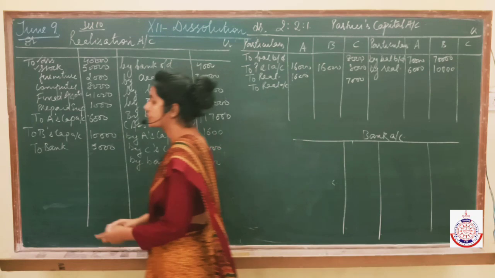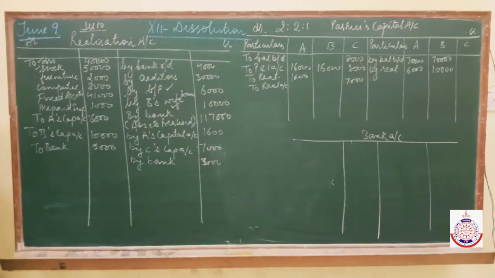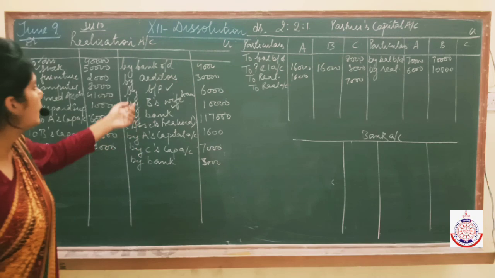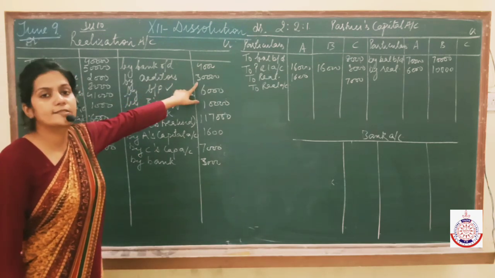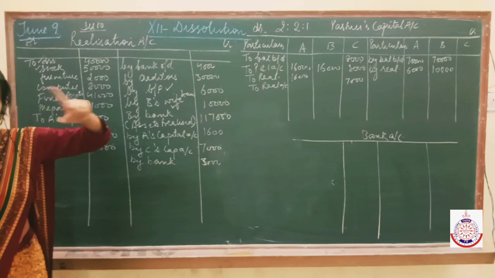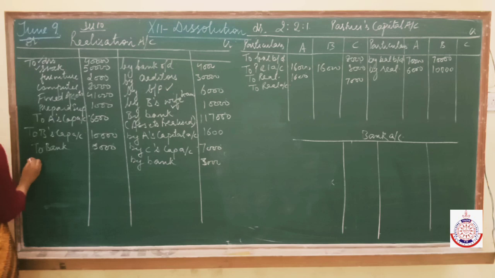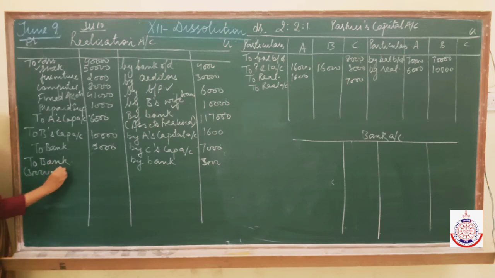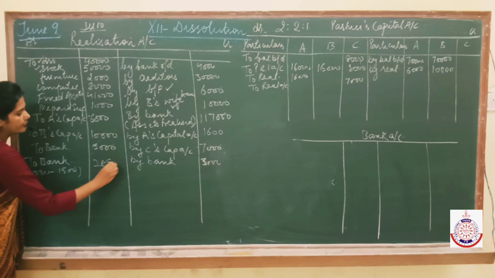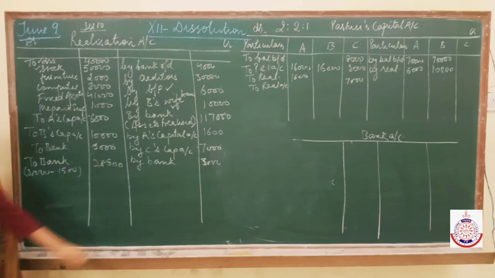Last adjustment is that creditors were paid at the discount of 1500. That we have made payment to the creditors at the discount of 1500. The amount which we have to pay to the creditors is rupees 30,000. We have made payment to them at 1500 discount. It means we have paid them rupees 28,500. So write here to bank, that is 30,000 minus 1500, 28,500. It means creditors also we have paid off.